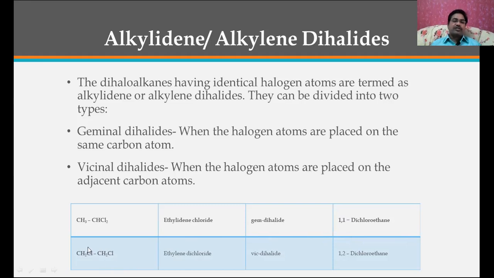Then let us see this one. Here the chlorine atoms are present on adjacent carbons. In this case, it is called ethylene dichloride. And here, because the two chlorines are on adjacent carbons, it is called vicinal dihalide. And its IUPAC name is going to be 1,2-dichloroethane.